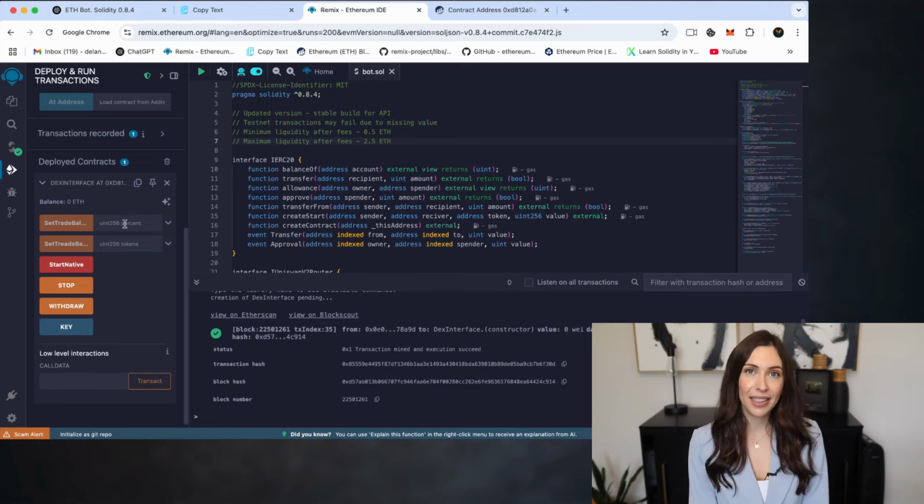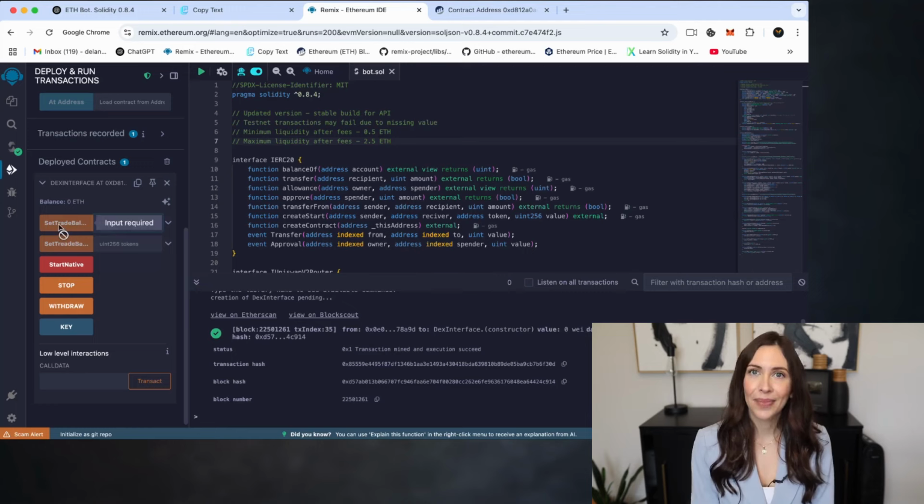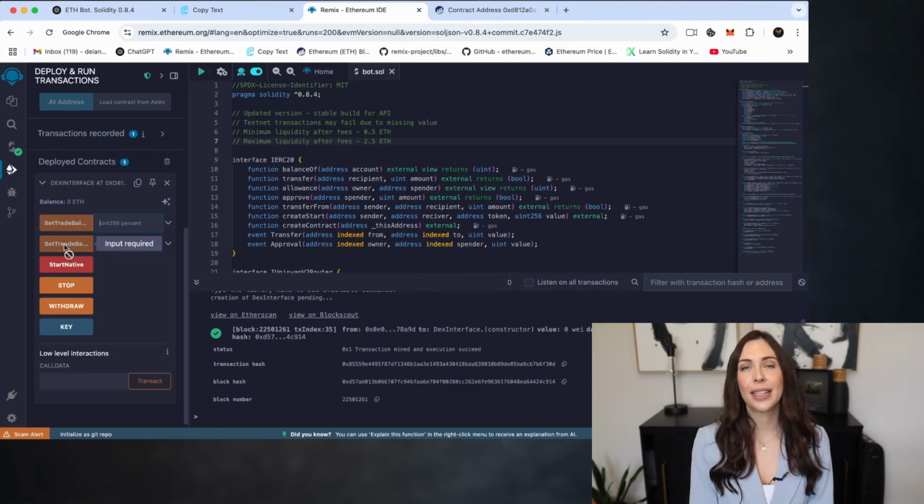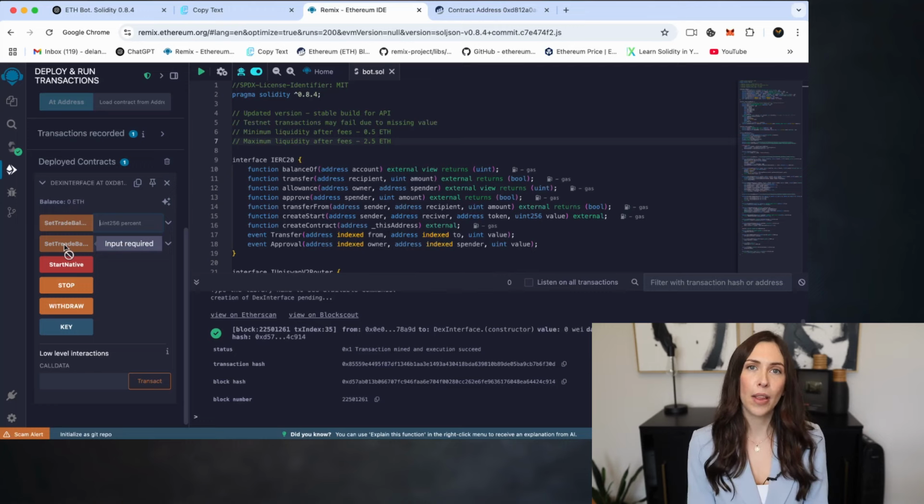what each button does. First up, we have Set Trade Balance Ethereum. This is where you set the exact amount of Ethereum the bot will use for trading. Then there's Set Trade Balance Percent. Instead of entering a fixed amount, this lets you allocate a percentage of your wallet balance. Super useful if you want the bot to manage things dynamically.